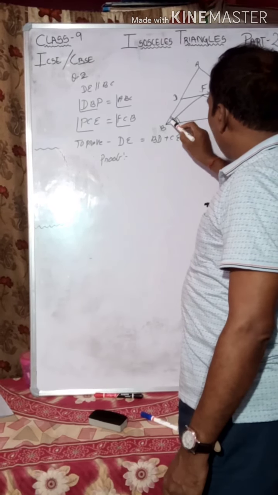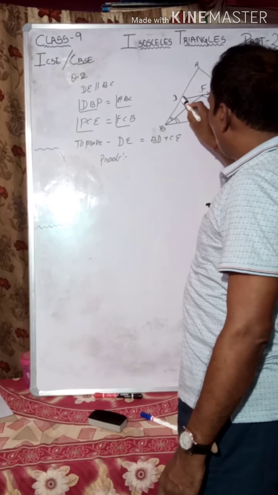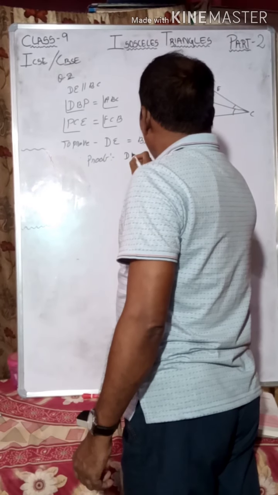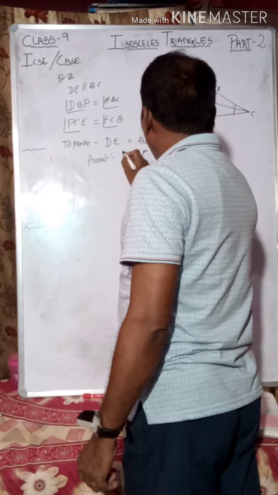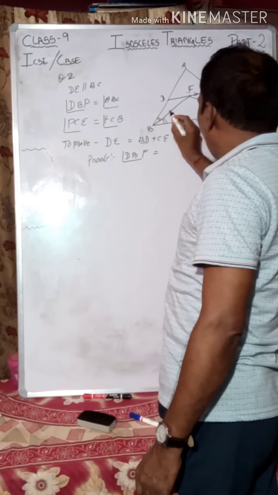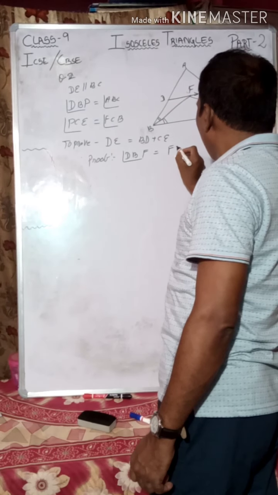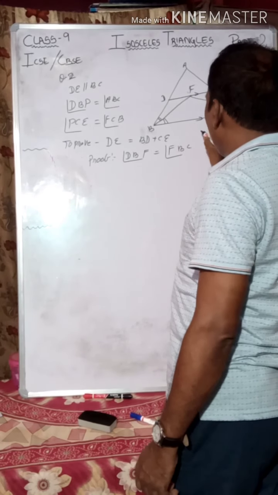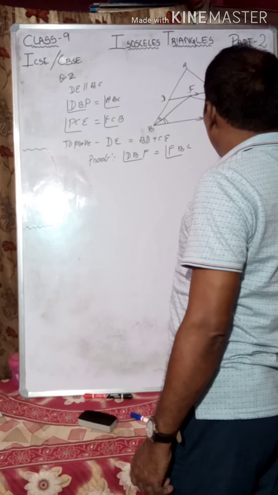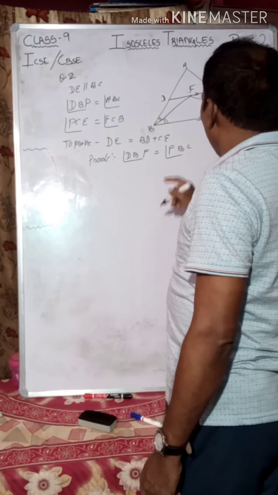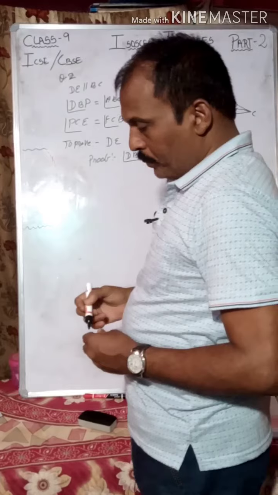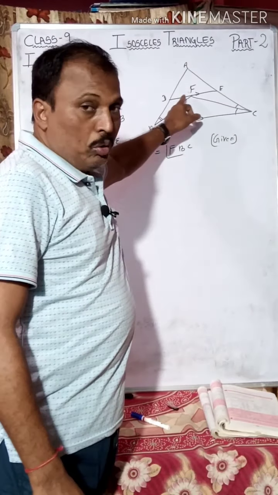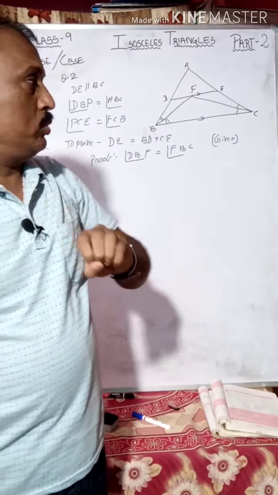Now as BF is the bisector, angle DBF is equal to angle FBC. This angle is equal to this angle, due to given. Then next, take a close look.